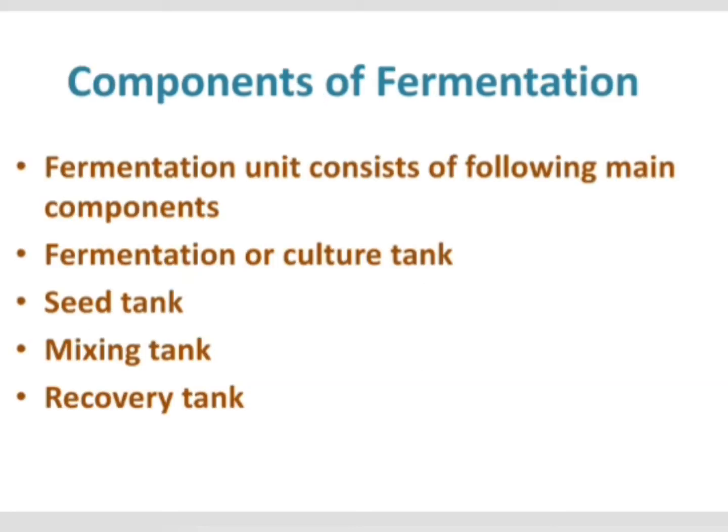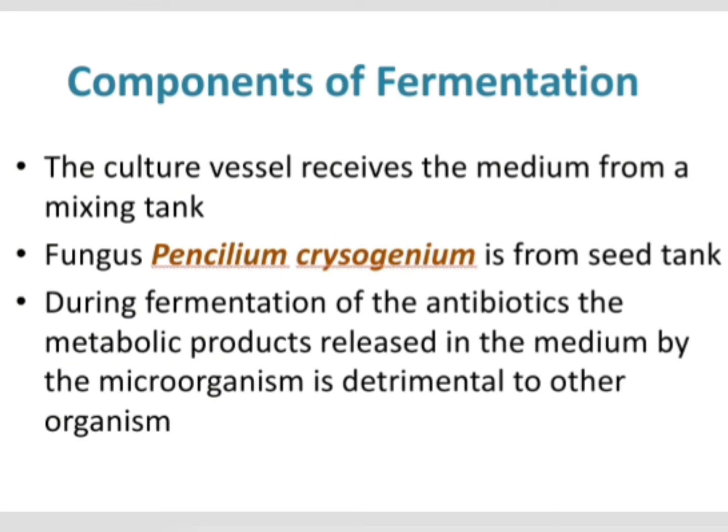Next is components of fermentation. So while we are using either the submerged method or the surface method, different components are needed for the fermentation process, and the main components are the fermentation tank or culture tank, then seed tank, mixing tank, and recovery tank. So these are the main components of a fermenter: fermentation or culture tank, seed tank, then mixing tank, and recovery tank.